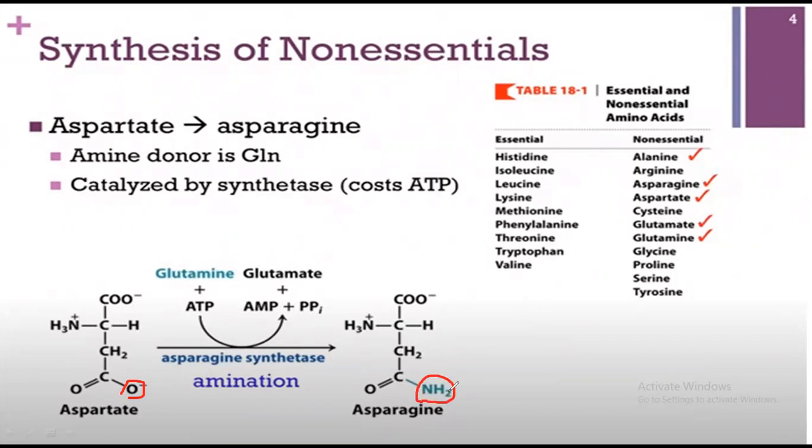Where does this NH2 come from? I have discussed it in the previous videos, and if you haven't watched those videos, just watch that video, the title of which is nitrogen assimilation. So this is a simple modification in the aspartate, and here asparagine is formed. This is also a chemical reaction.